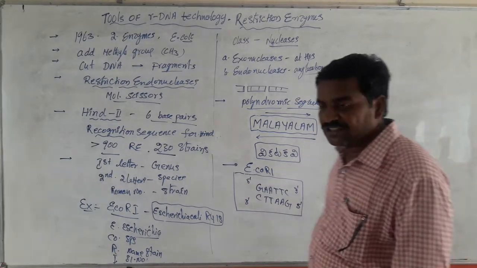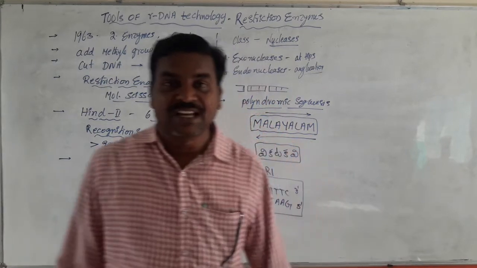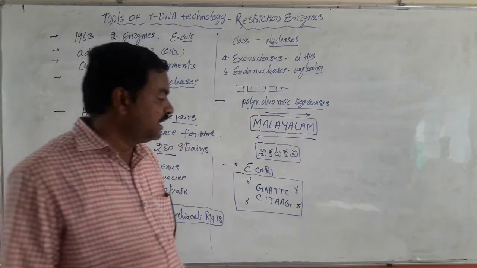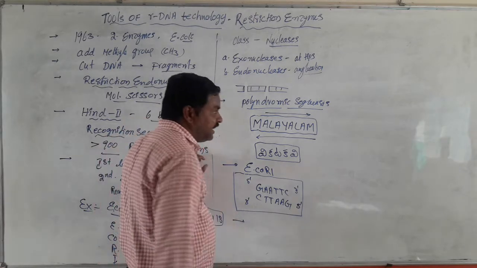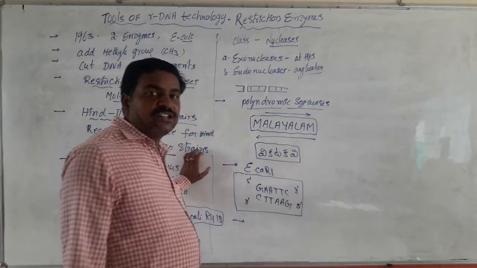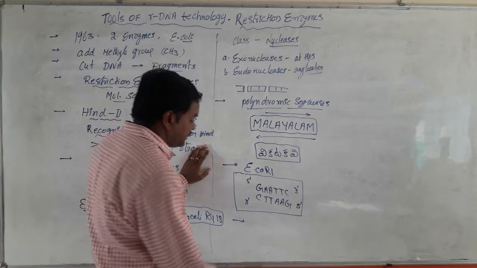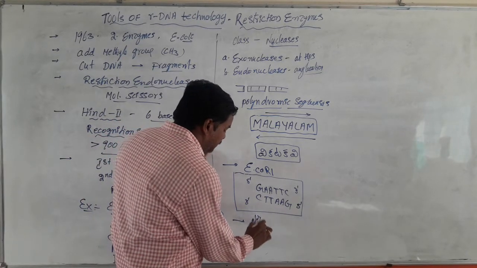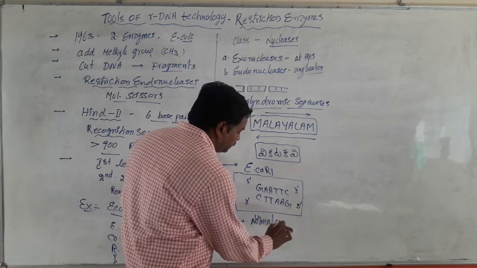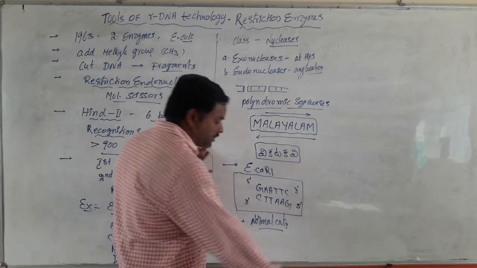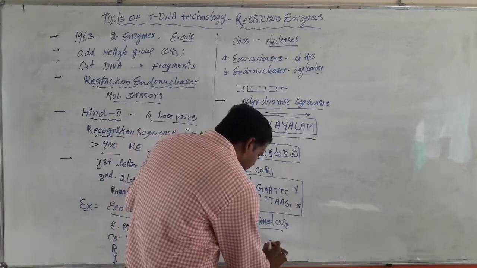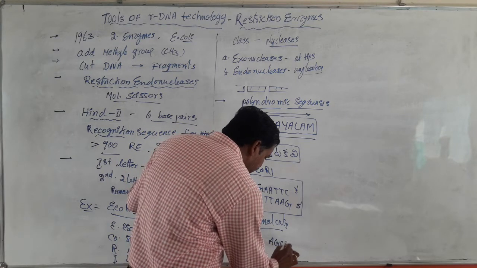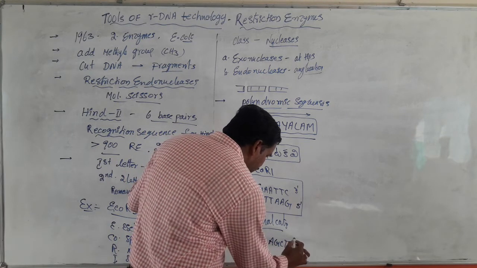Okay. Now coming to the point: how do these enzymes cut the DNA fragments? Normally these enzymes cut the DNA in two ways. One is normal cuts. What is a normal cut? For example, AGCT, 5' to 3'.